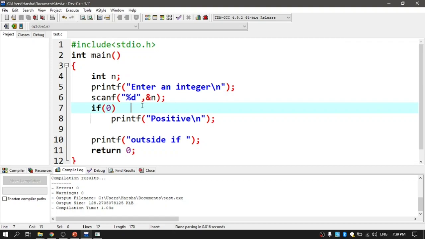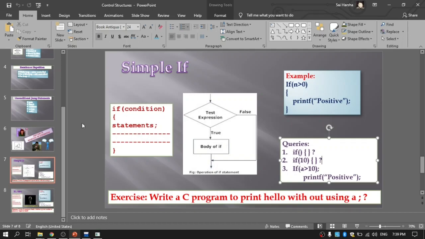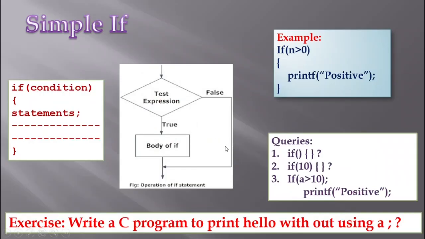That is what I need to mention. Okay, and that is what I have explained. I will be talking in a while about what the output is if the if statement ends with a semicolon. That I will do later. Okay, before that, let me dive into the PPT and talk about if else.